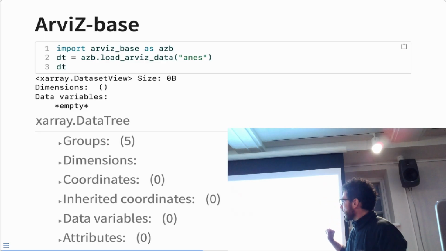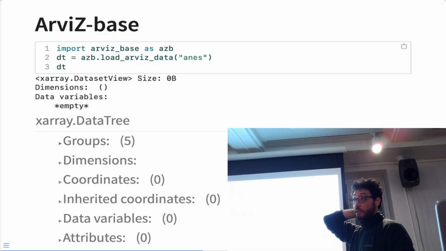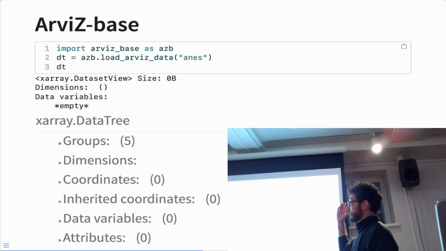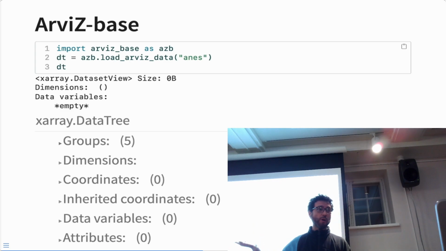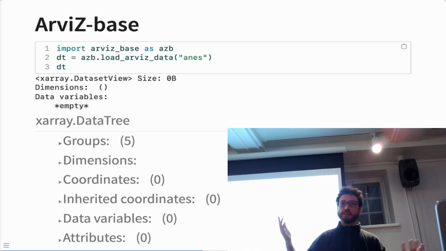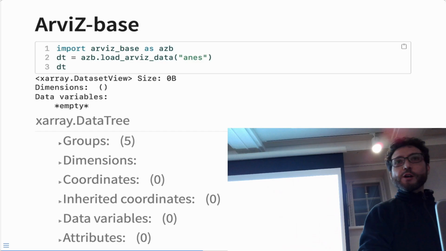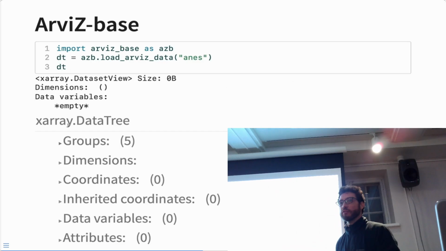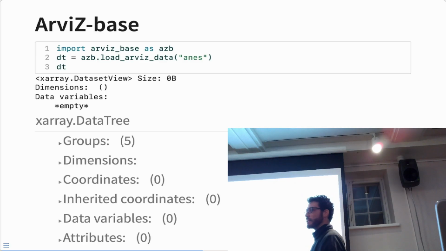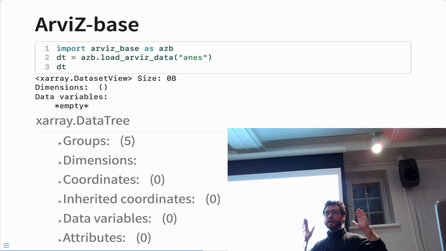So for instance, in arviz-base, we have functions to upload some data that makes a lot of sense if you are used to Bayesian statistics. Otherwise, it doesn't make any sense at all. But we have this xarray. I don't know how many of you are familiar with xarray, but this is okay. It's a very nice library. Essentially, you can have n-dimensional arrays with labels.